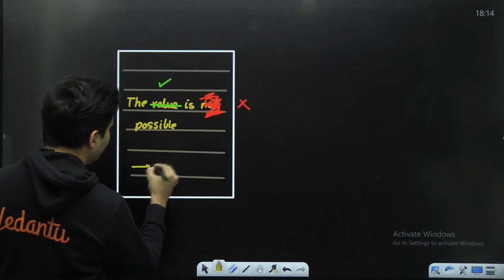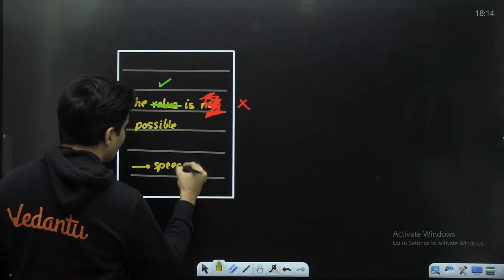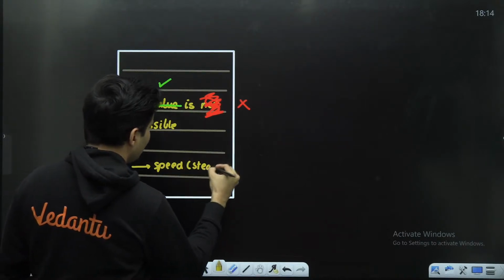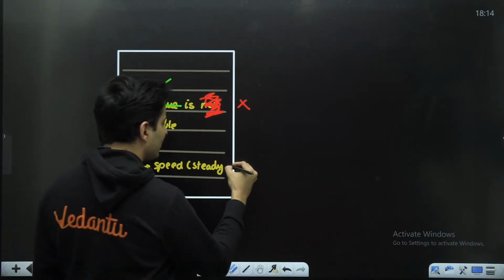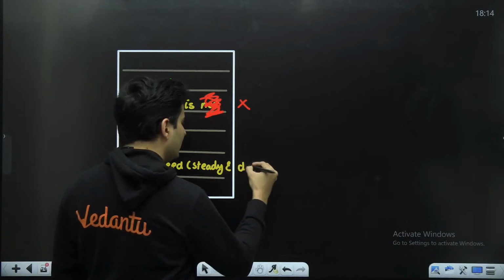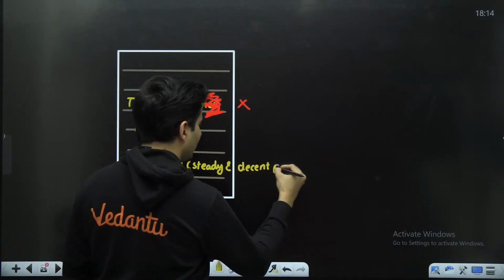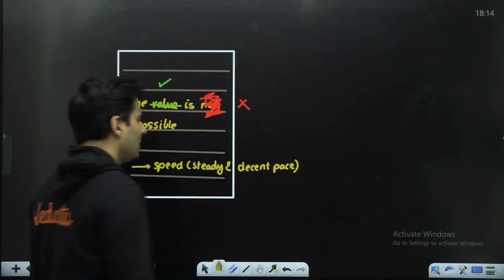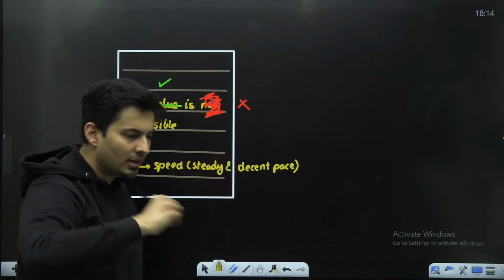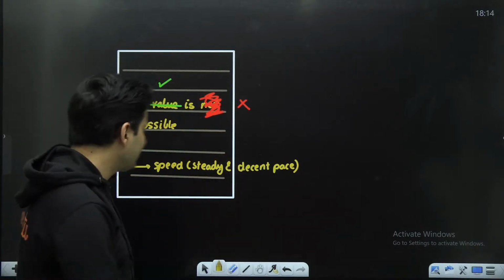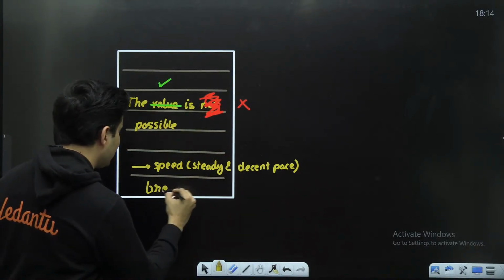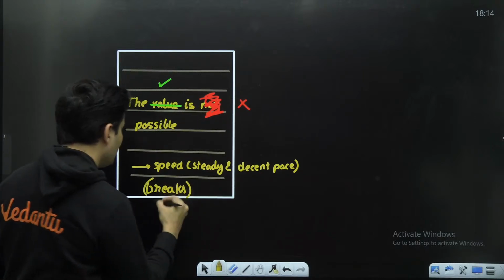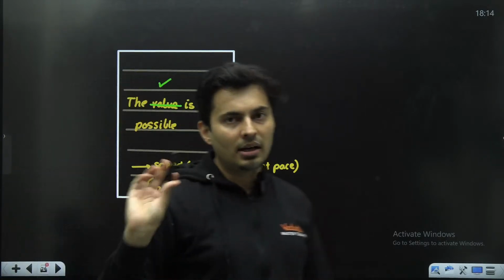So your speed should be steady and not very, very fast. Steady and decently paced. And decent pace should be there, so that it is not suddenly fast, suddenly slow. And take breaks in between. When you take breaks in between, your hand gets rest and your handwriting is good.